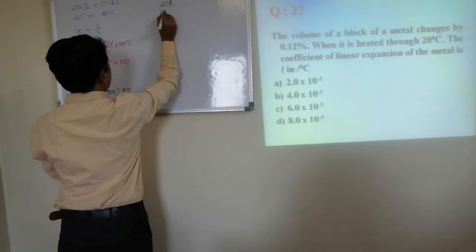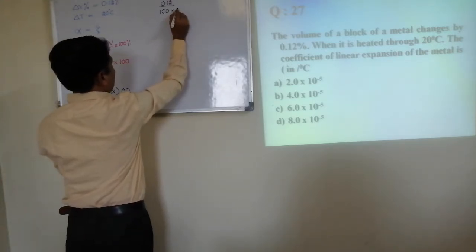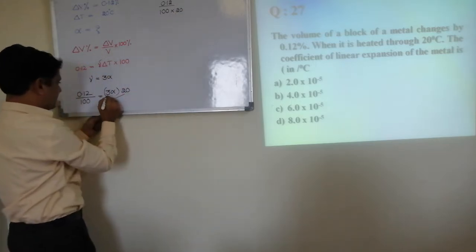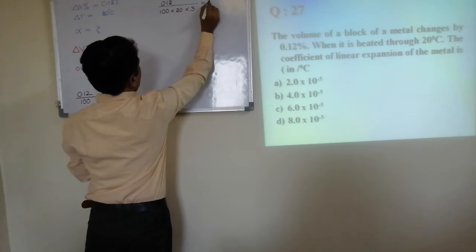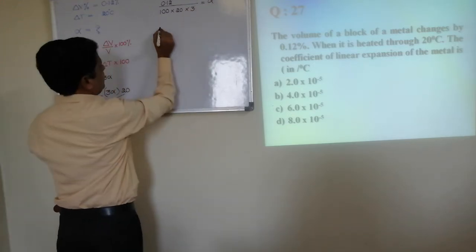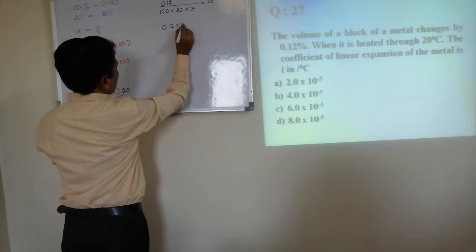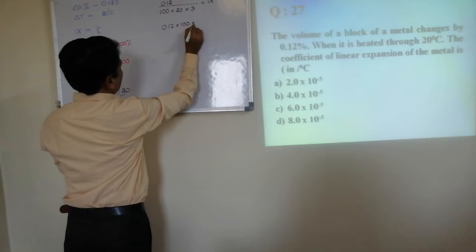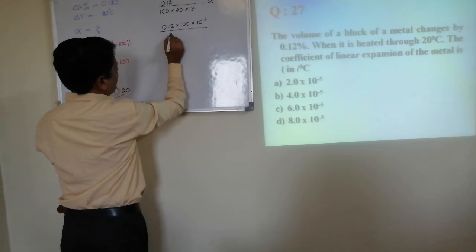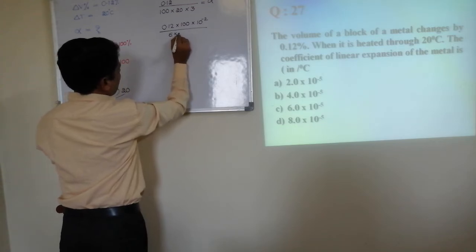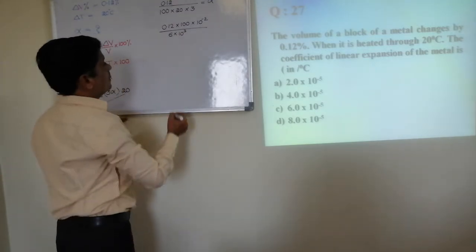Divided by 100. If I take this side, it will be into 20. If I take 3 this side, once again into 3 is equal to alpha. Here, 0.12 I'll multiply by 100 into 10 to the power minus 2, divided by, I think, 6 into 10 to the power plus 3. Check it.